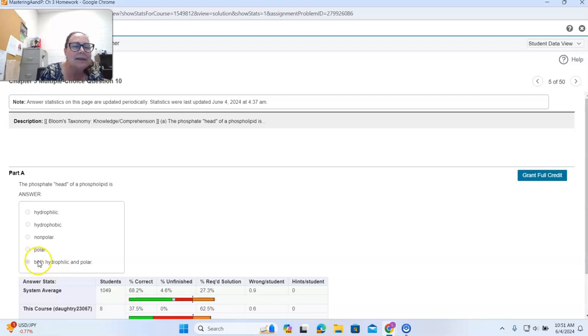So we say that the heads are hydrophilic because they're soluble in water or water-loving. And they are polar because polar covalent molecules are soluble in water. So anytime something is hydrophilic and water soluble, it's always a polar molecule or else an ionic compound. So it's something chemically that can dissolve in water. So that's the answer to this one.